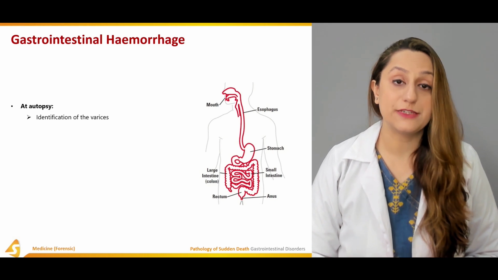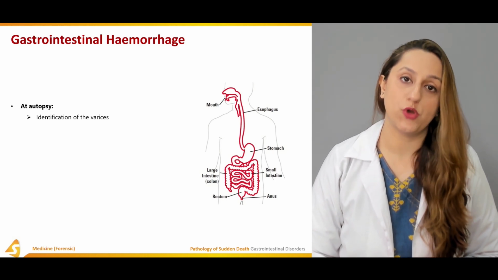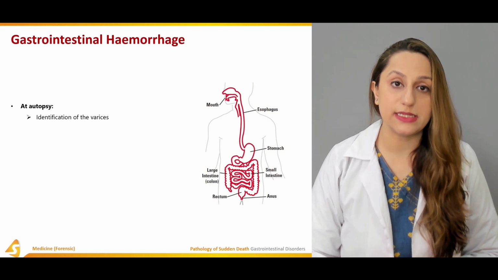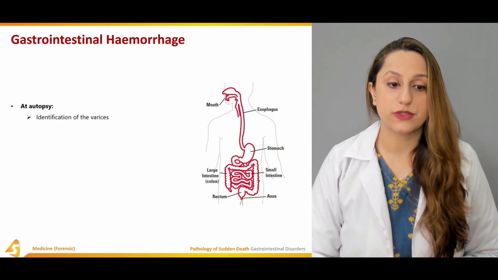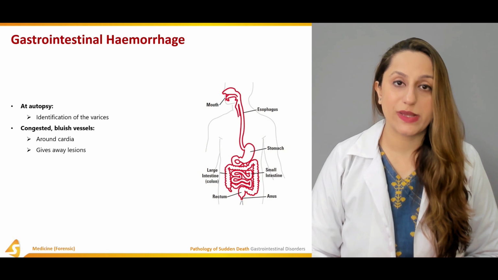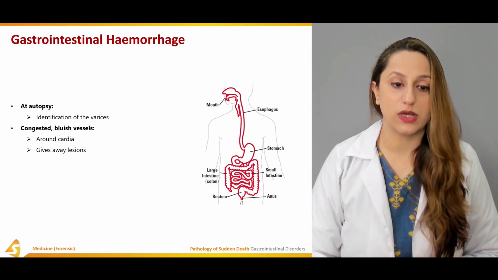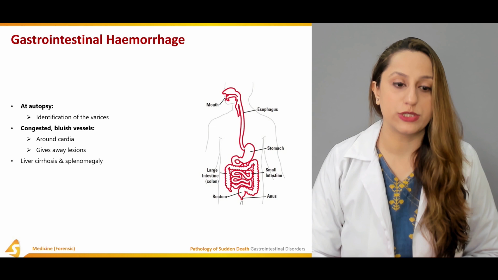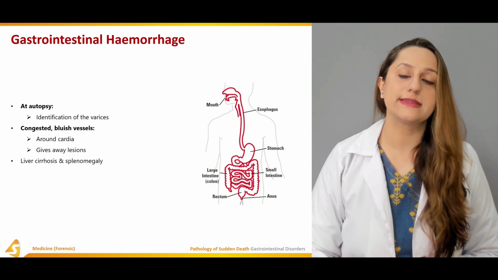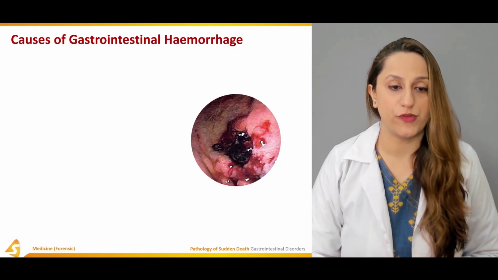At autopsy, the identification of varices is very important. If we identify varices, any bleeding through those varices can be the cause of death. Congested and bluish vessels around the cardia are one of the findings, and the giveaway lesions are also looked for. Liver cirrhosis and splenomegaly are also looked for over here.